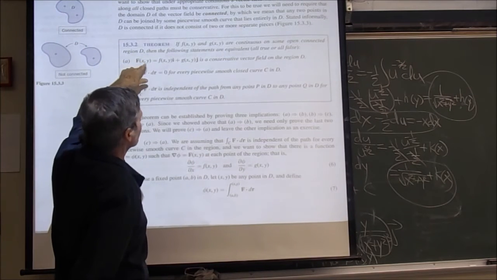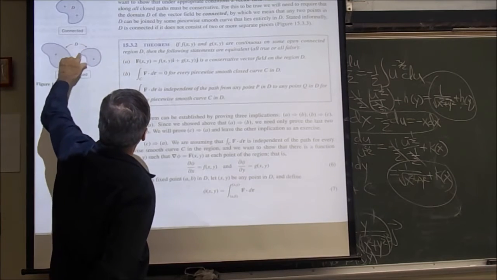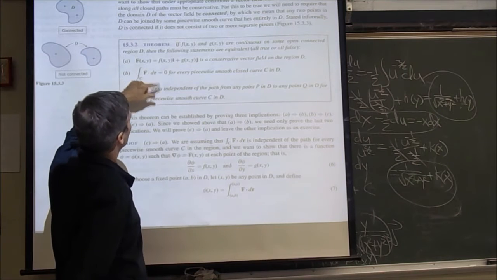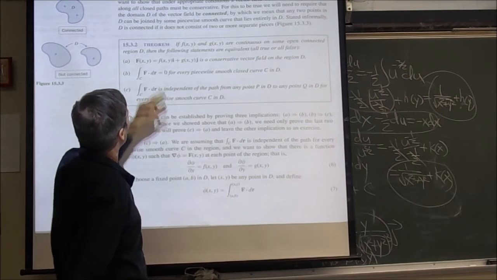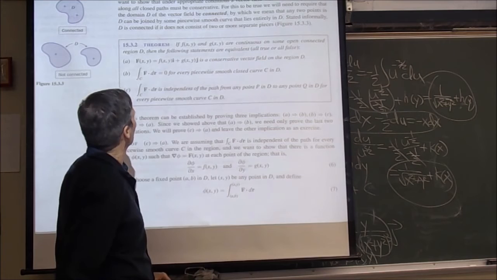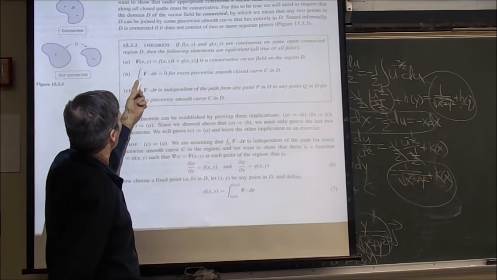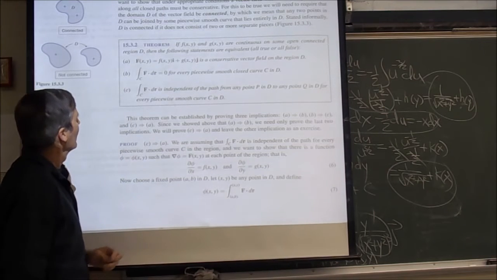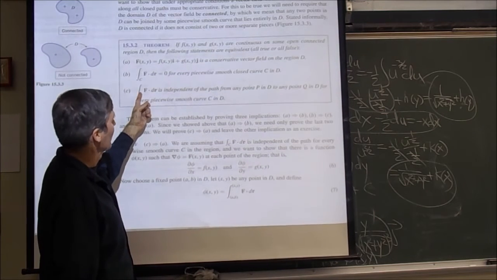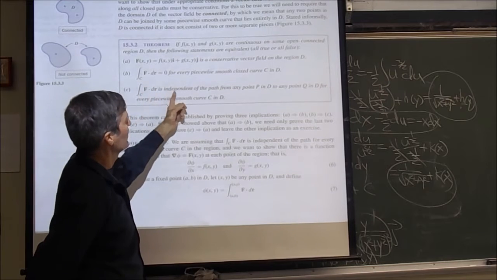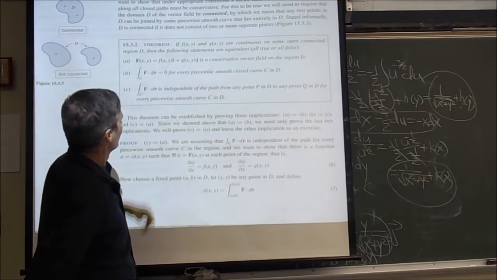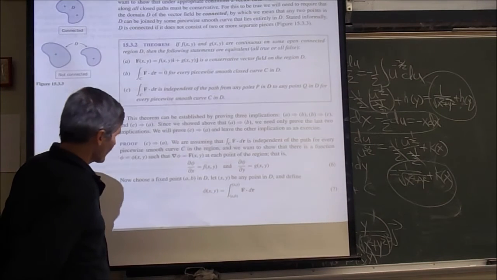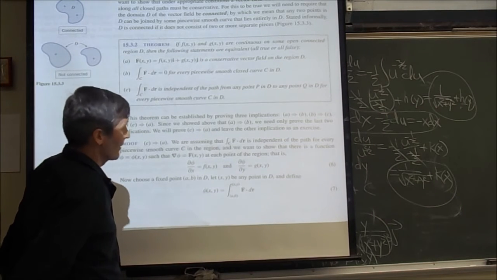So if you have an open, meaning you don't include the boundary, connected region D, then the following statements are equivalent. F is conservative on the region. The line integral around any closed path is 0. And the conclusion of the theorem we just did, that F dot dr is independent of path for every piecewise smooth curve in there. Here's the amazing thing about the theorem.